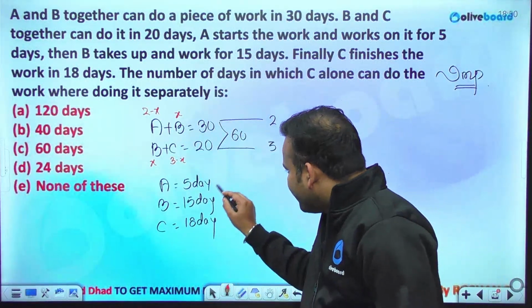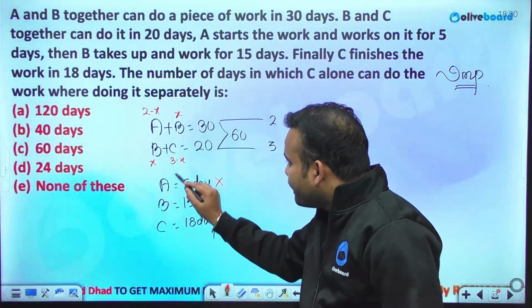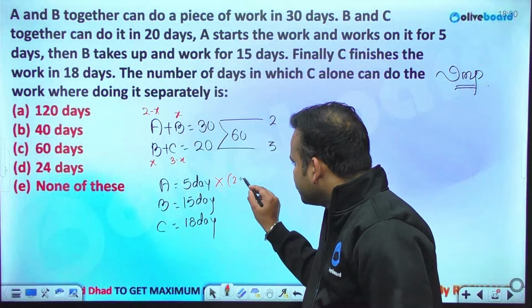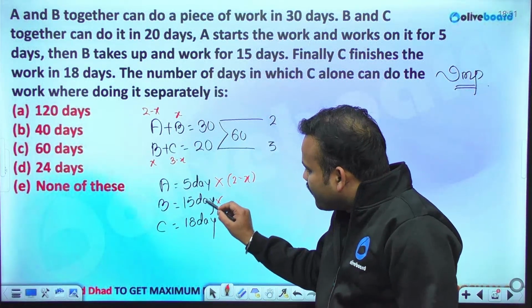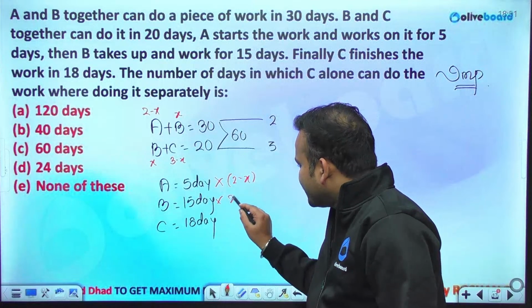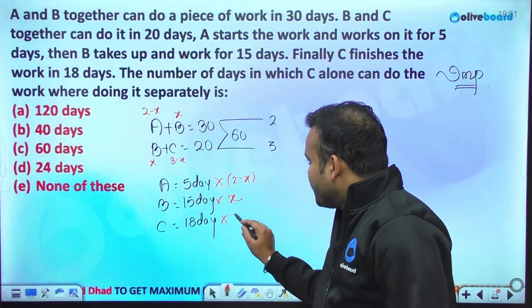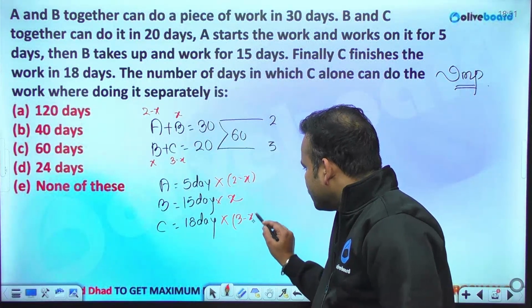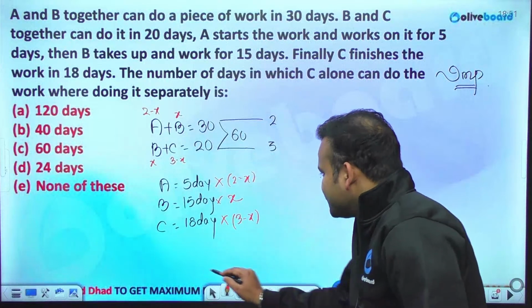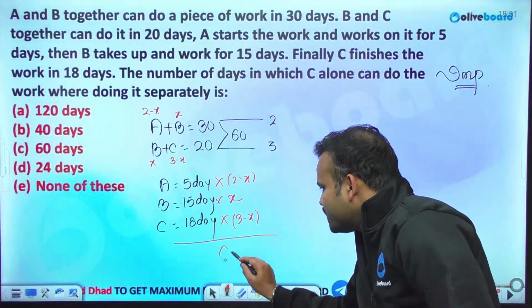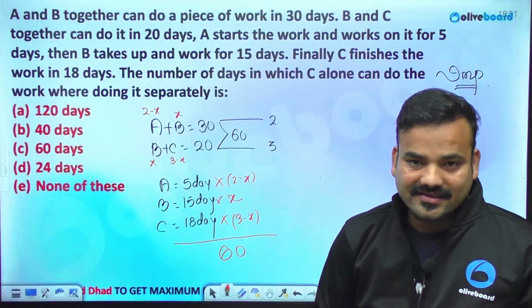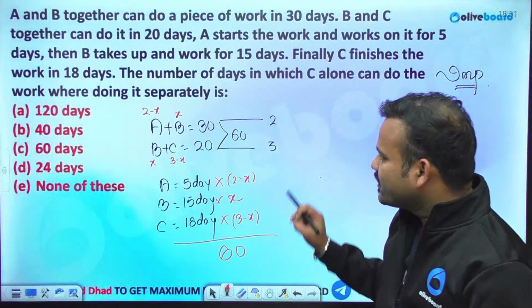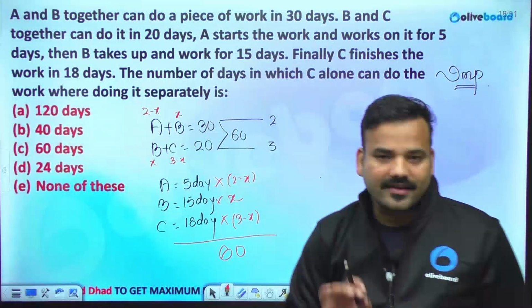So multiply with their efficiencies. A multiplied by 2 minus X, B multiplied by X, as B worked for 15 days, and C multiplied by 3 minus X. If you add all this, the entire work has to be 60. And if you solve this, you will get the value of X. This is one of the methods, by considering X.